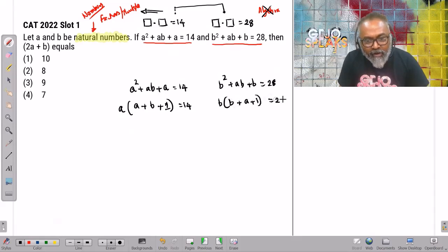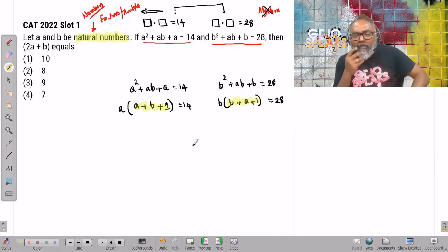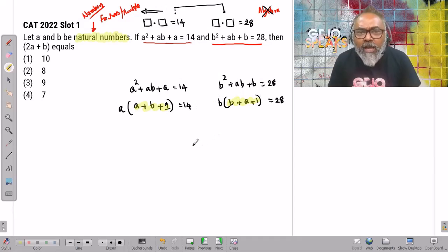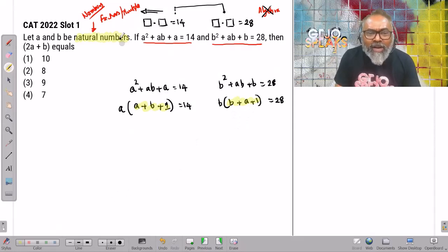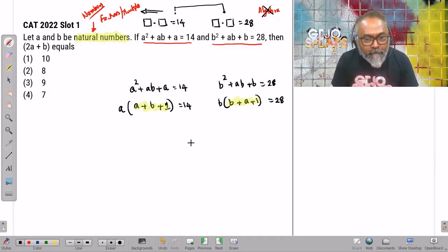That will be equal to 28. Immediately notice that a plus b plus 1 is b plus a plus 1. These two are same. Oh, these two are same. Come on, these two are same. Okay, so let's forget algebra. Let's think numbers. What is common between 14 and 28? Two things can be common. It could be 7, it could be 14.